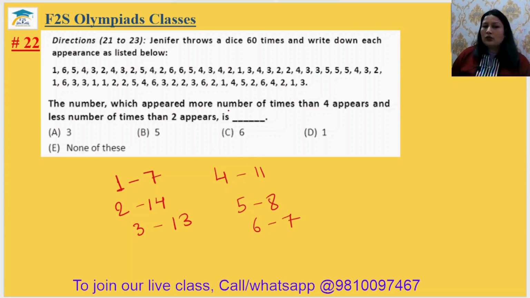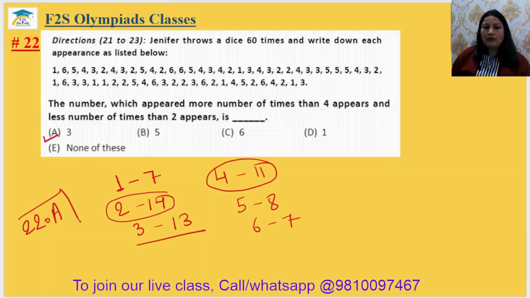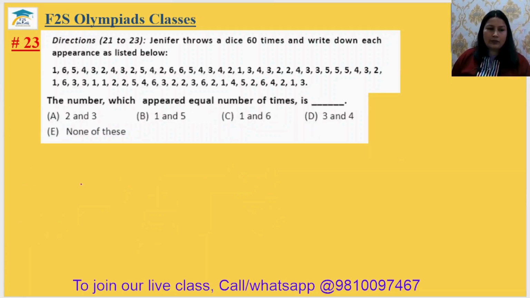ठीक है, तो which appeared more than 4, अब 4 से ज्यादा, इसका तो 11 times है, and less than 2 means the number which is coming between 11 and 14, that is your 13. ये तो number 3 will be the answer. So 22nd answer will be option A. I will repeat the data in the next question again. ठीक है, 23rd में भी मैं data repeat करूंगी.